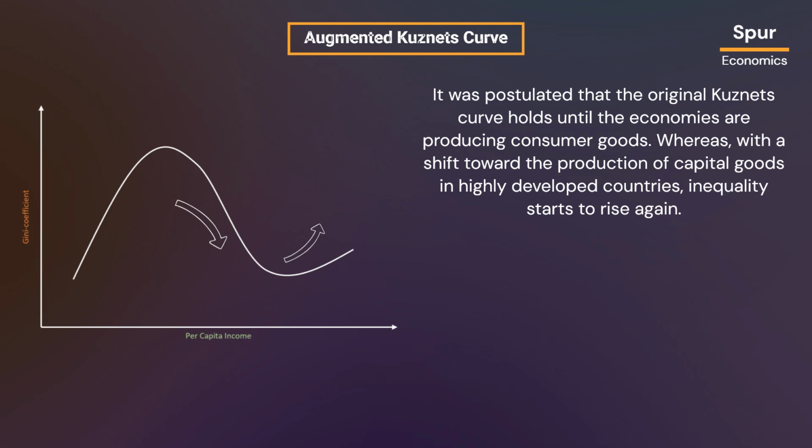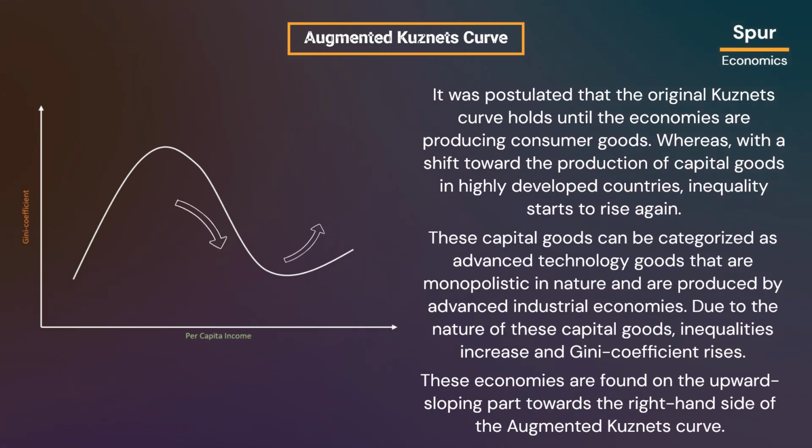It was postulated that the original Kuznets curve holds until the economies are producing consumer goods. Whereas, with a shift toward the production of capital goods in highly developed countries, inequality starts to rise again. These capital goods can be categorized as advanced technology goods that are monopolistic in nature and are produced by advanced industrial economies. Due to the nature of these capital goods, inequalities increase and Gini coefficient rises. These economies are found on the upward sloping part towards the right-hand side of the augmented Kuznets curve.